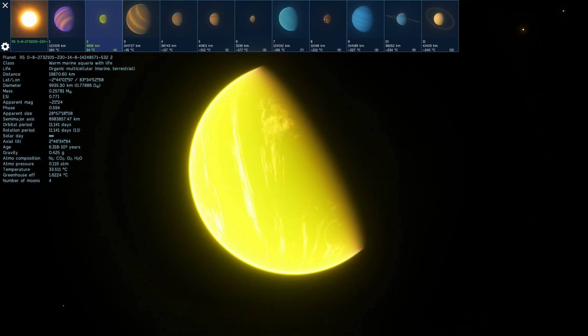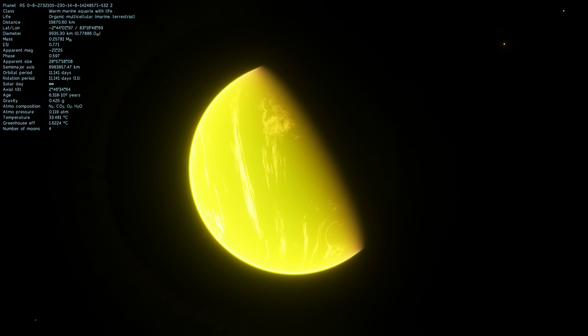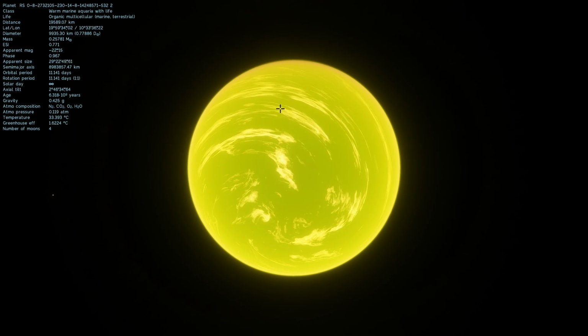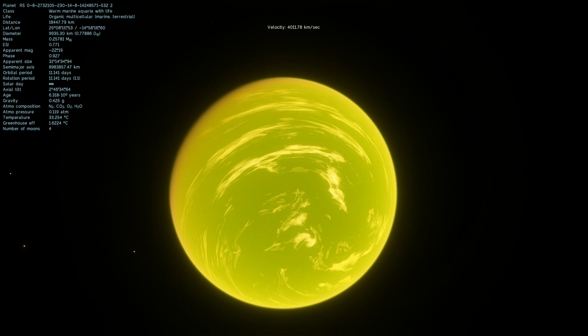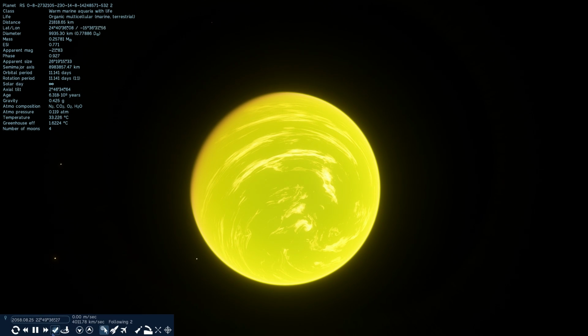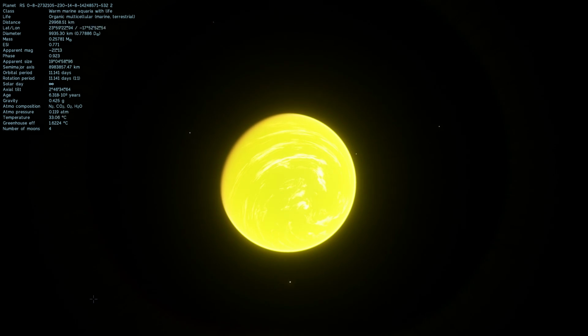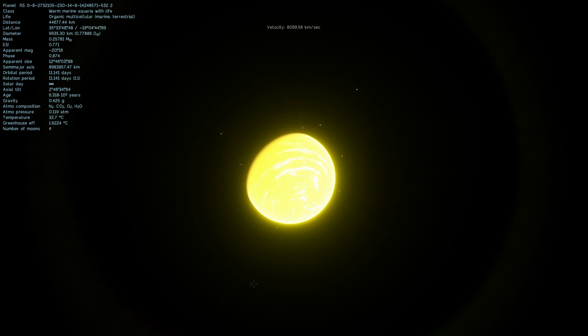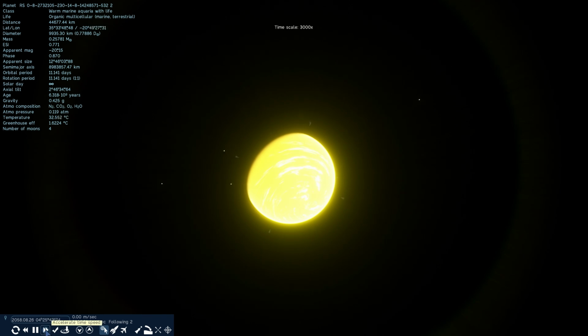Now, unfortunately, because this is procedurally generated, you might not be able to find this planet in your Space Engine, unless you have exactly the same version as me, and you type in these letters and numbers exactly as they appear here. And unfortunately, I think as soon as I update my Space Engine, this planet might actually disappear from existence as well. But that's not what it's all about. It's all about finding this and exploring this and being awed and amazed by this. And notice how one of the moons seems to orbit in a retrograde orbit here. It moves against the flow, which is pretty amazing. So how this actually happened, we don't really know and probably never will.